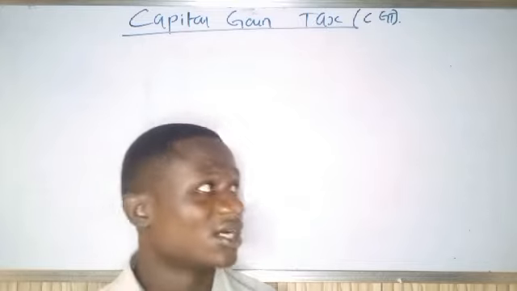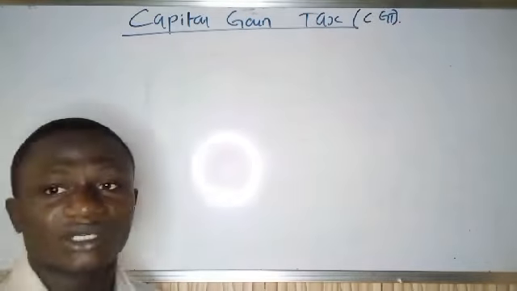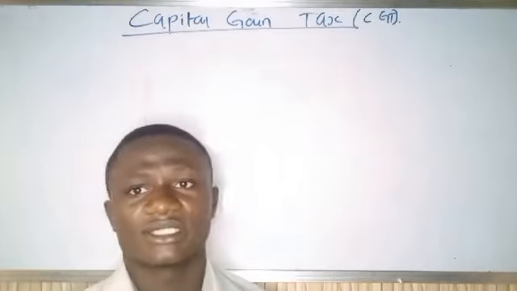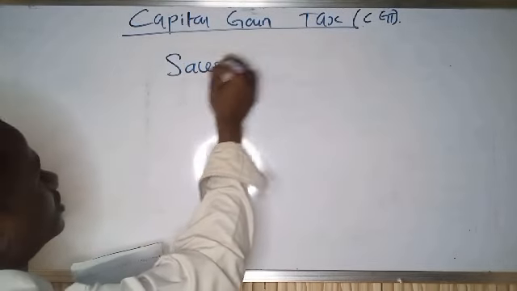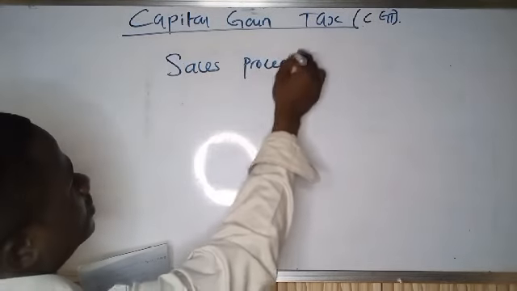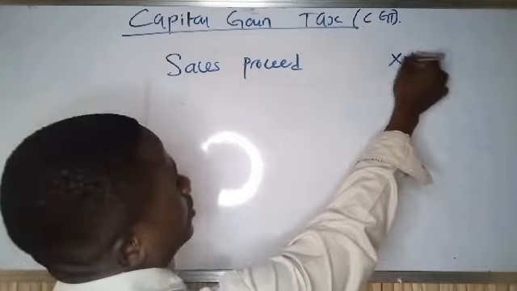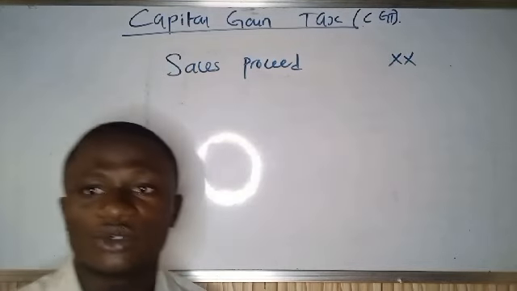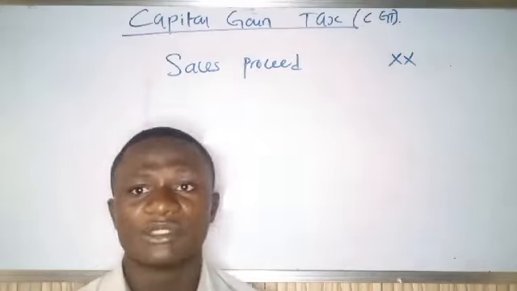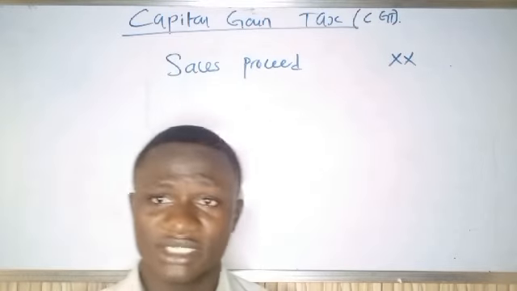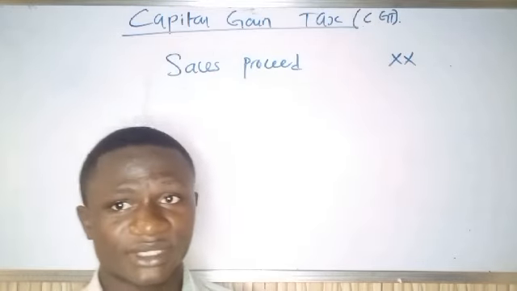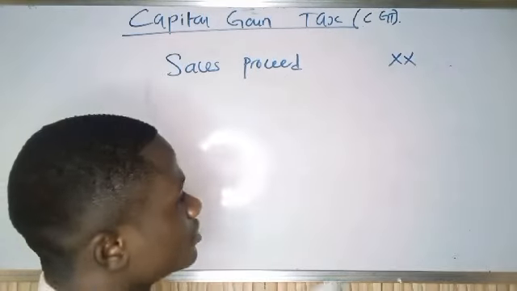There's a format. How do we go about the format? Now, when we want to calculate the capital gain tax, the first thing we need to do is the sales proceed. So the sales proceed is the amount you sold the asset. Maybe it's for 10 million and all of that. But when you want to sell off your asset, you surely incur some expenses.